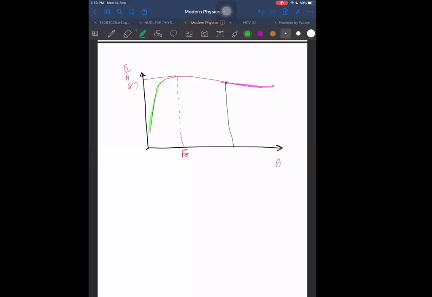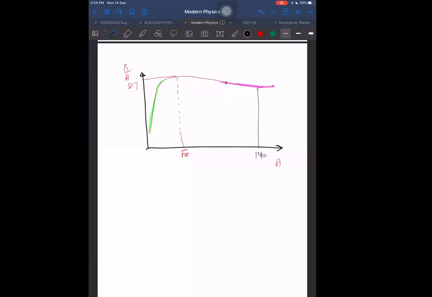Not here, maybe I will take some here. And let us say it has some mass number, I'm assuming maybe 140.